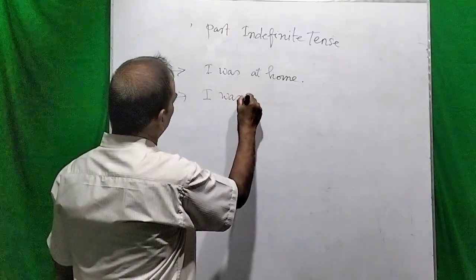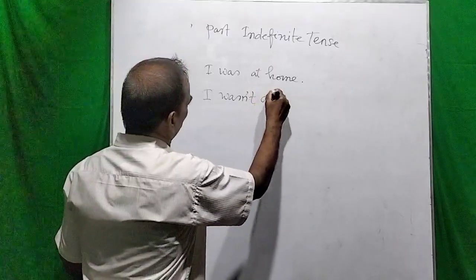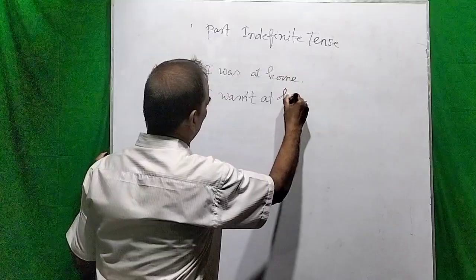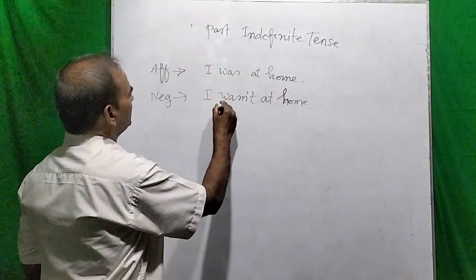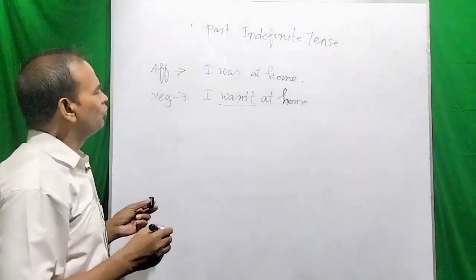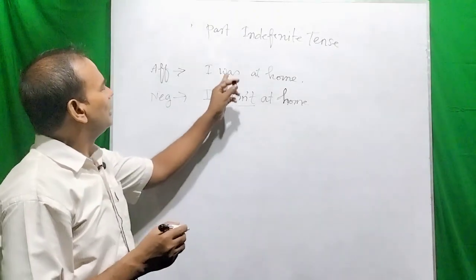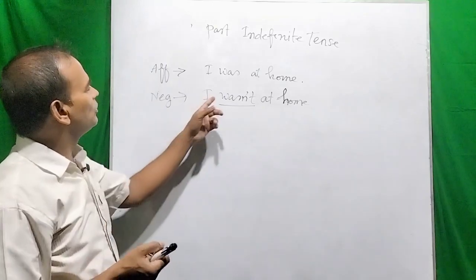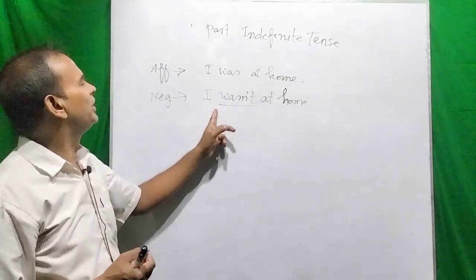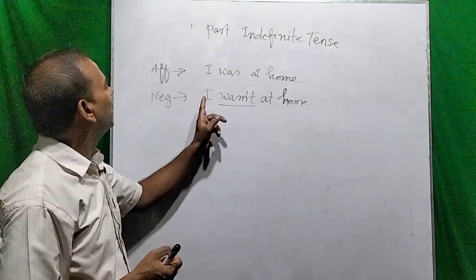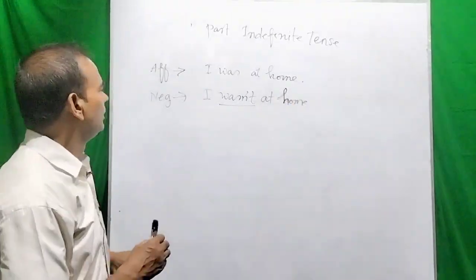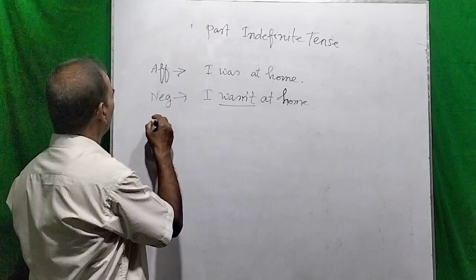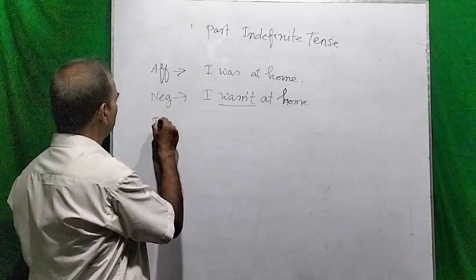And the negative sentence is: I wasn't at home. Dear viewers, I wasn't at home. This is the contracted form of was plus not. Was not means two separate words, but wasn't is a single word. I wasn't at home. So this is the negative, and after the negative we can use the interrogative sentence.